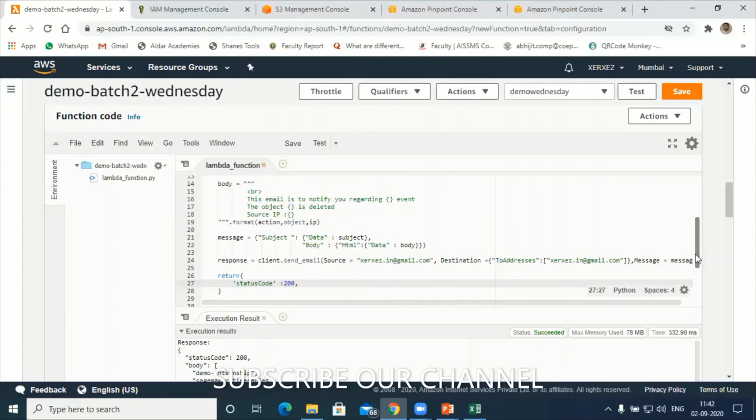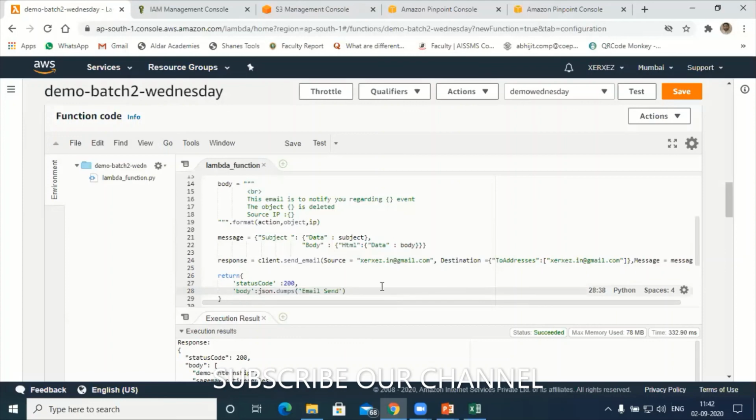Next is body. JSON dot dumps, email send. So far it's good.